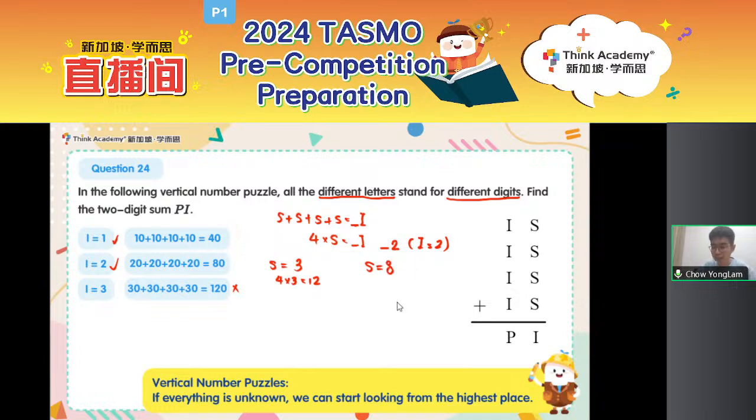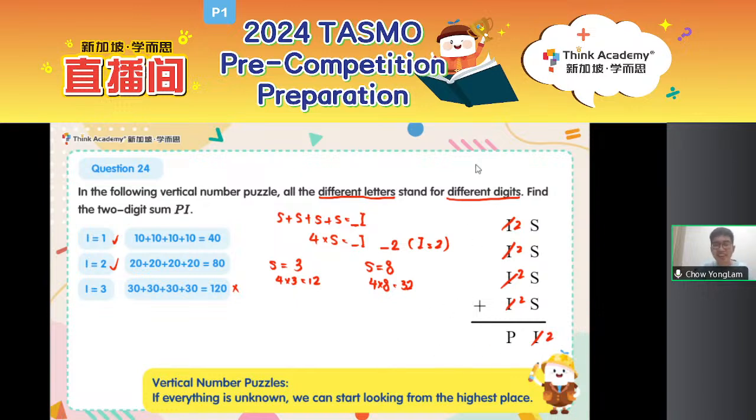Okay, somebody said non-existent really. 4 times 8 is 32. So it's again a something 2. So S can be 3 or S can be 8. So I know that my I is 2. Let's just first replace all the I's with 2's.